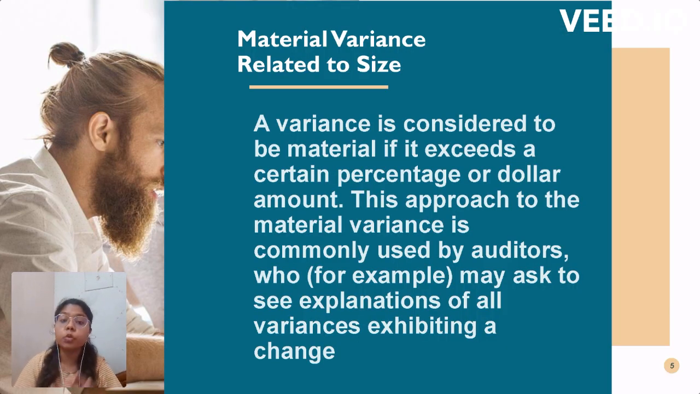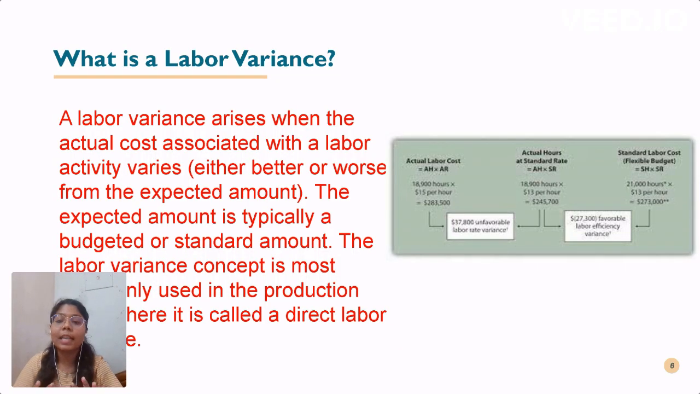Material variance related to size. A variance is considered to be material if it exceeds a certain percentage or dollar amount. This approach to the material variance is commonly used by auditors who ask to see explanations of all variables exhibiting a change. What is labor variance?